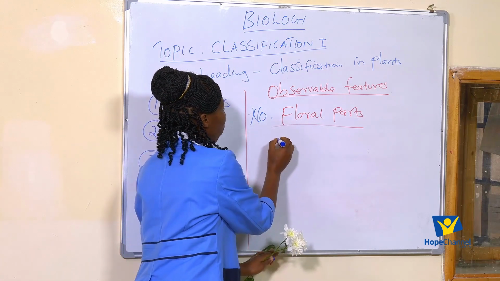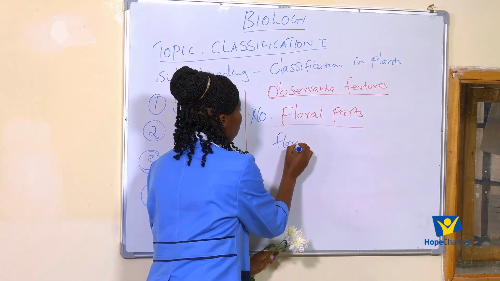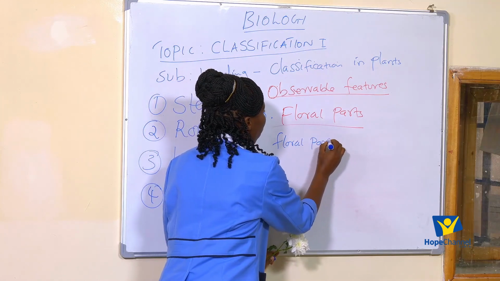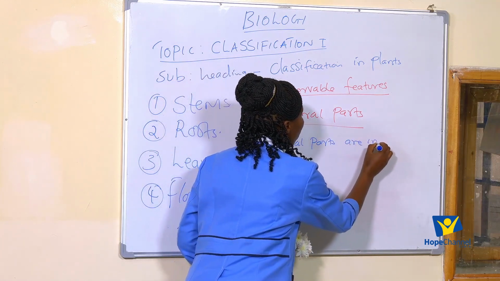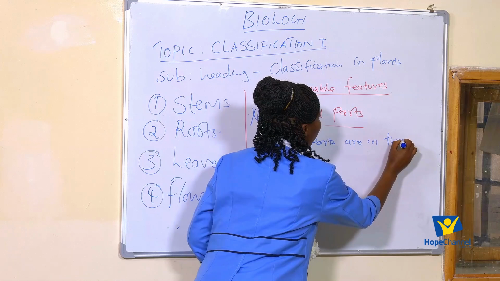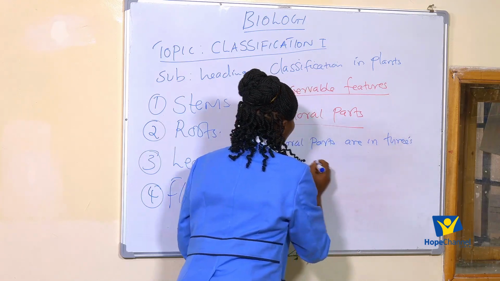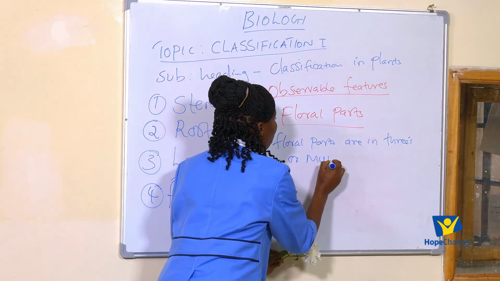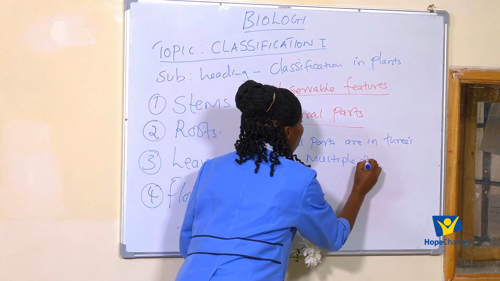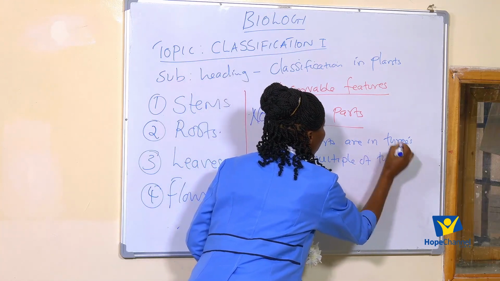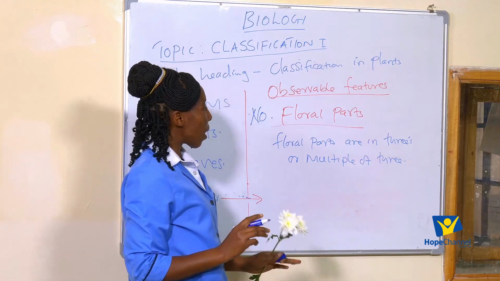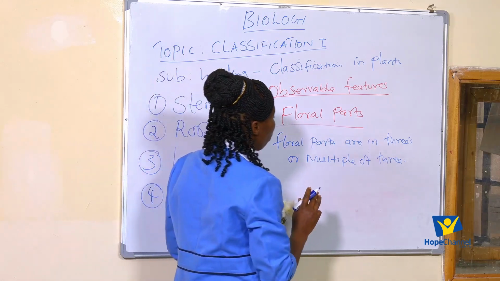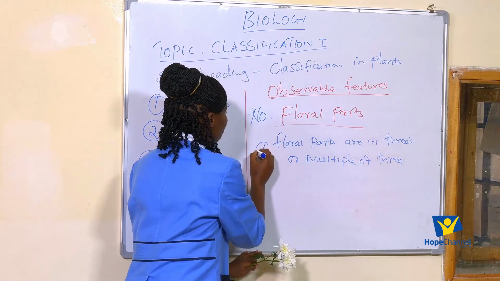So we have those plants that their floral parts are in threes, or we say multiples of 3. That is the first one.